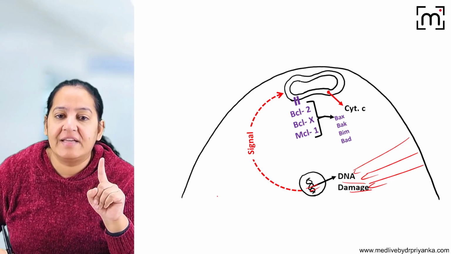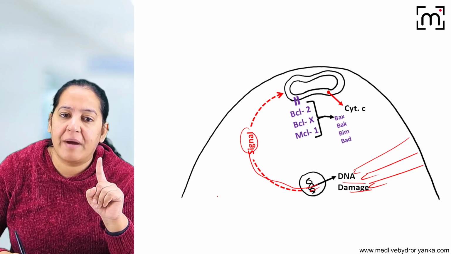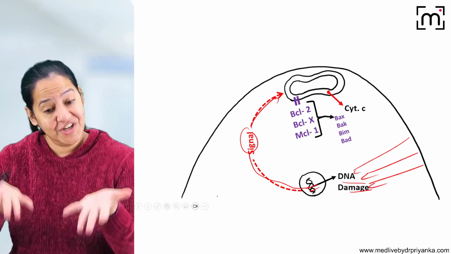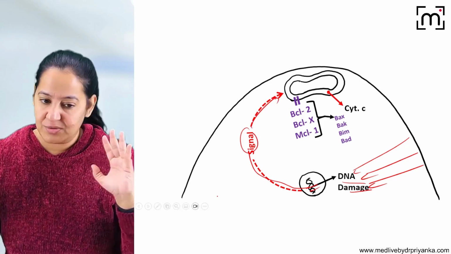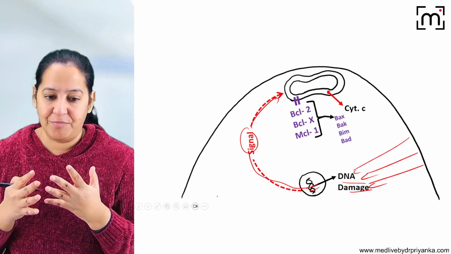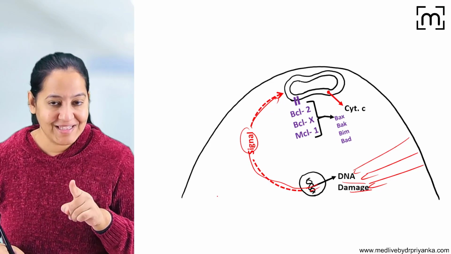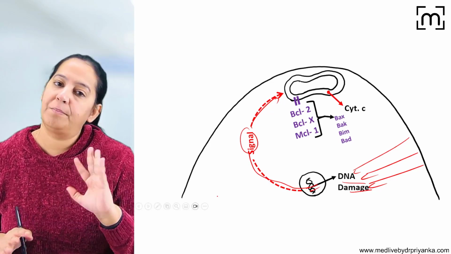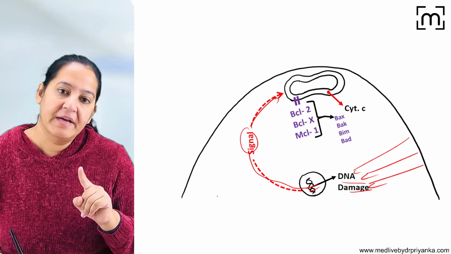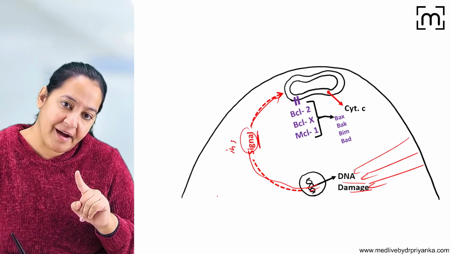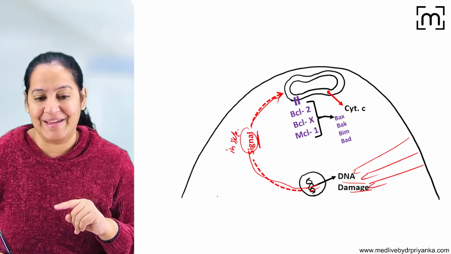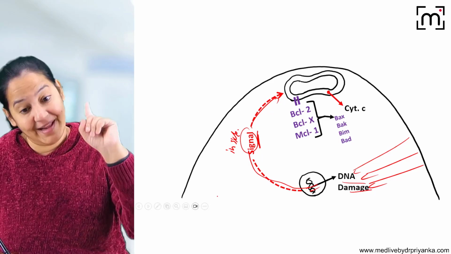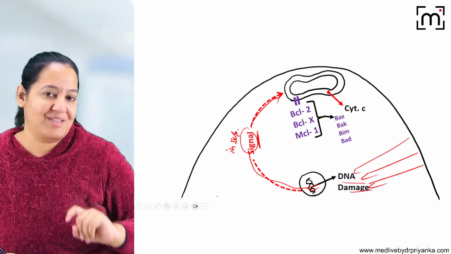Now this damaged DNA will give the signal to the mitochondria that I'm gone. Initiate the process of suicide. Let's do the suicide of the cell because I cannot be repaired. Got my point? So this DNA is giving the signal to the mitochondria: please initiate the suicide. Here the signal is coming from inside of the cell. That's why it's the intrinsic pathway. It is not coming in the form of a ligand, in contrast to the last extrinsic pathway.